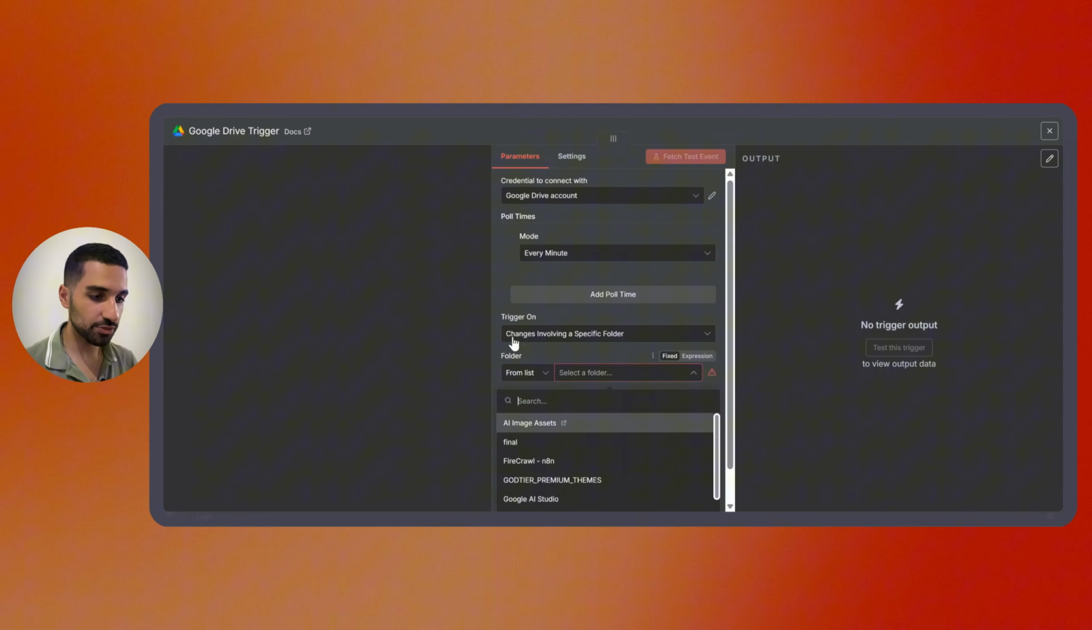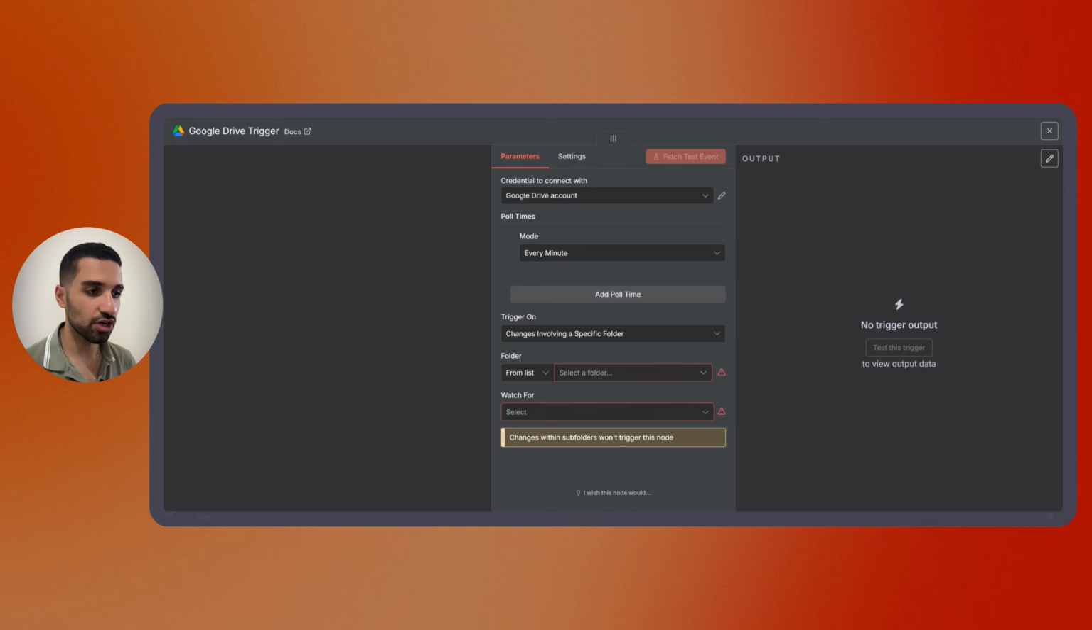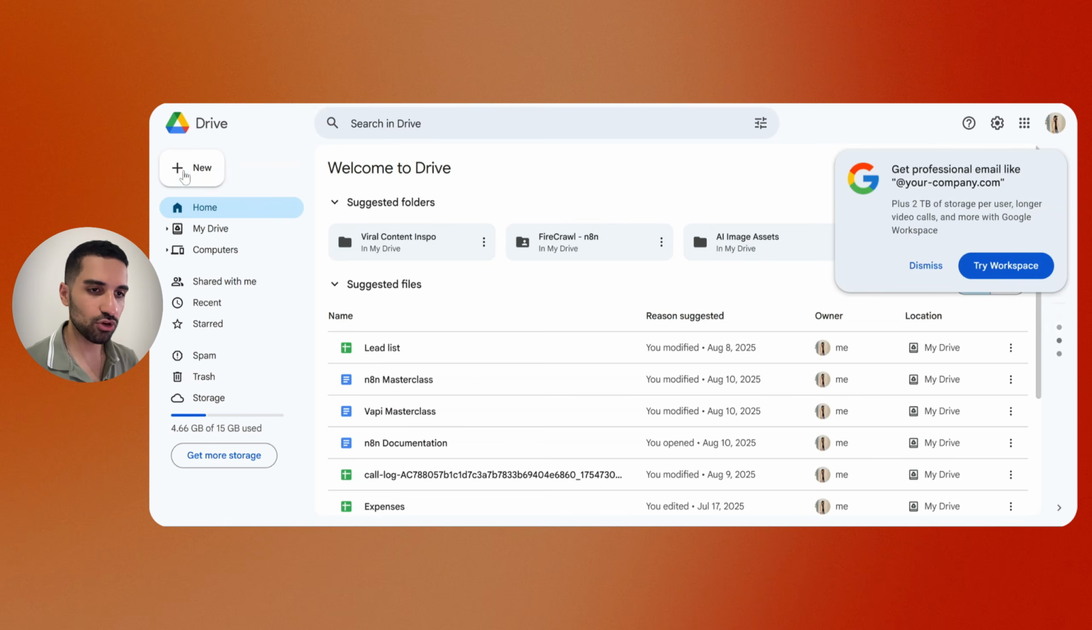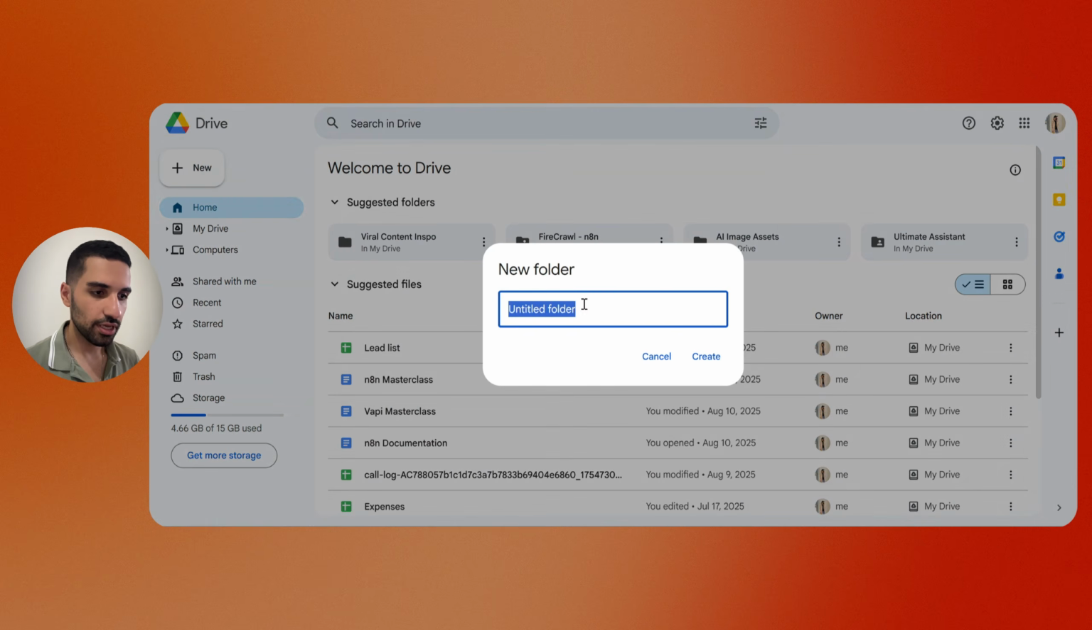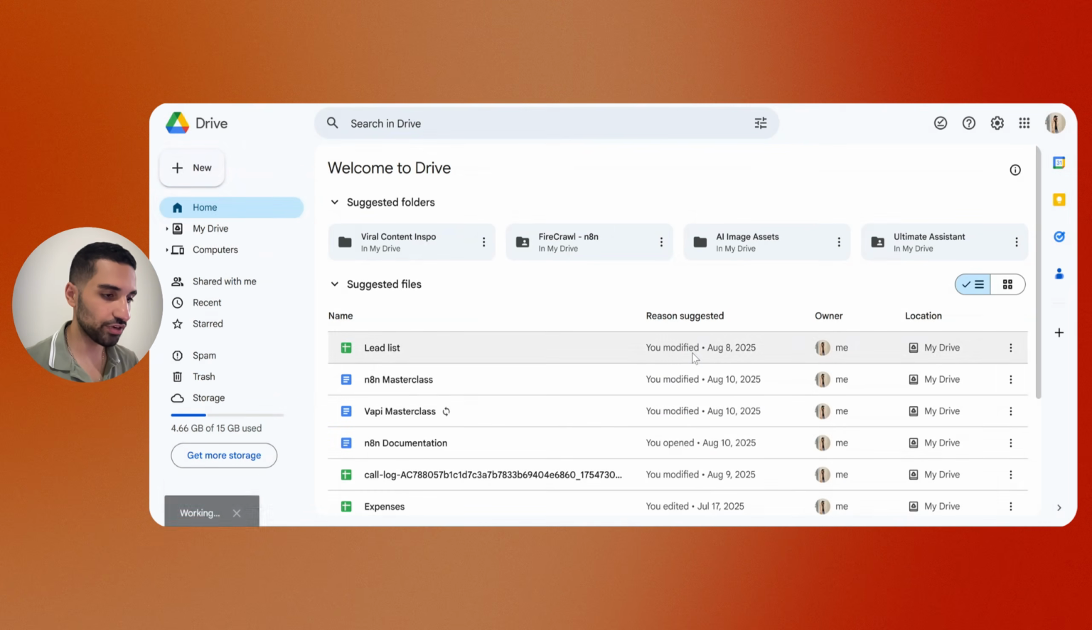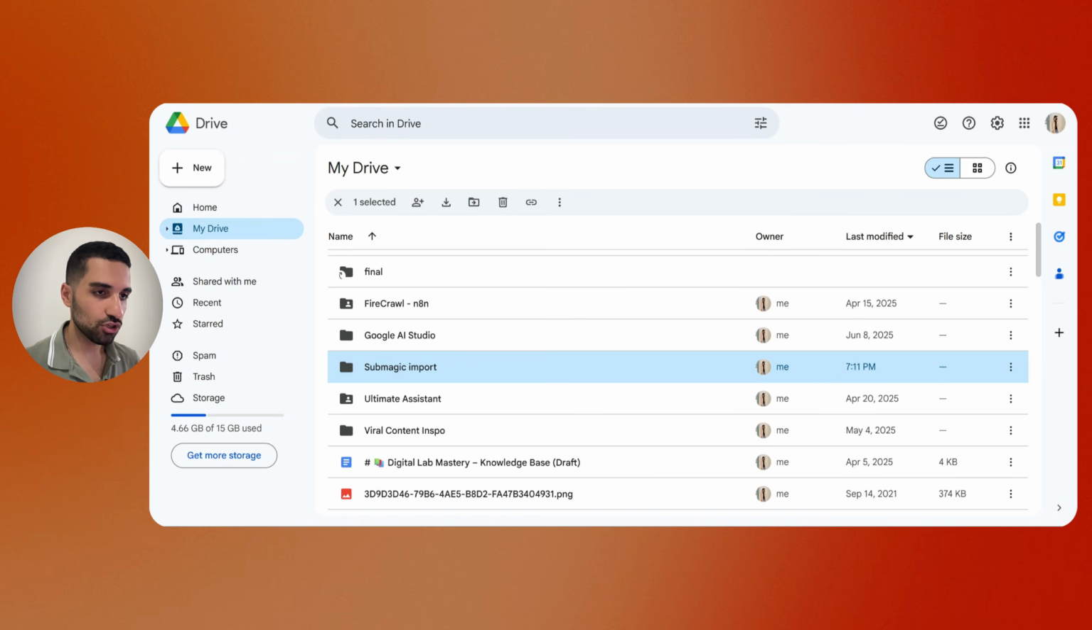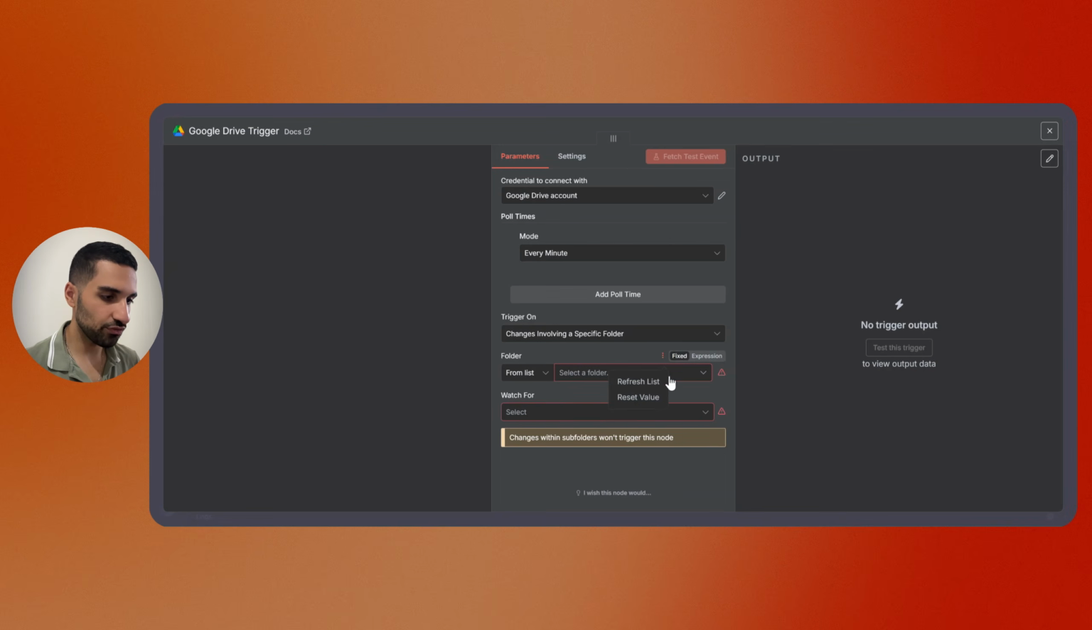Right now, I don't have any specific one, but let's just go to my Google Drive and create a new one. So right now I'm inside my Google Drive account, and I'm going to create a new folder, and I'm going to put a name like Submagic import. This means that I want to import my video from Google Drive to Submagic. So I'm going to create this folder, and here is the one. Let's go back to n8n, and if we refresh the list, we should be able to see it here. Yes, this is the folder Submagic import.